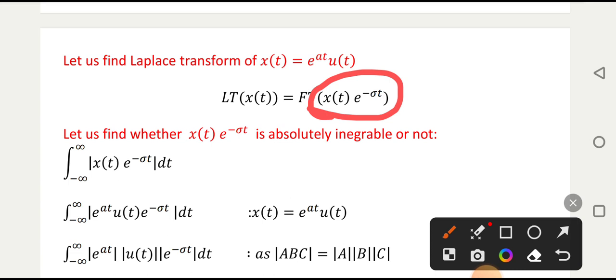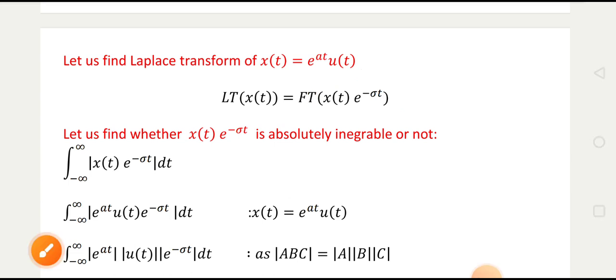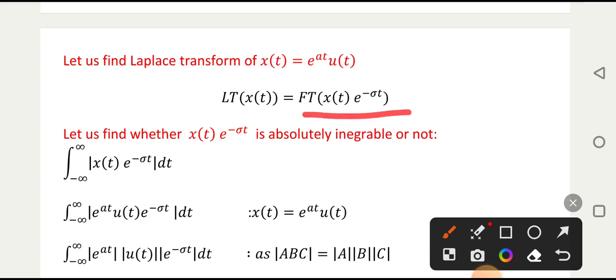The purpose of solving that is to comment on whether the multiplication with e raised to minus sigma t makes the signal converge, or whether we can get a region where we can say that the signal is absolutely integrable. The only thing you have to remember here is that the Laplace transform converts the signal x(t) into x(t) e raised to minus sigma t, and after that it takes the Fourier transform. So x(t) is modified to x(t) e raised to minus sigma t. Let us check whether it is absolutely integrable or not.